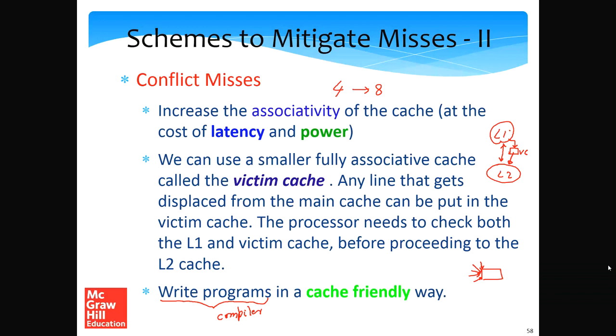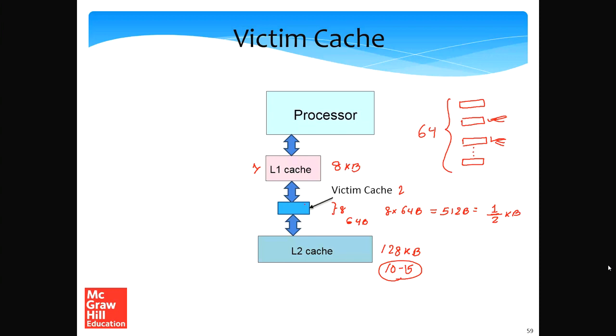In comparison, a victim cache could be used, if we can design an algorithm. There are many algorithms in the literature, in research papers,